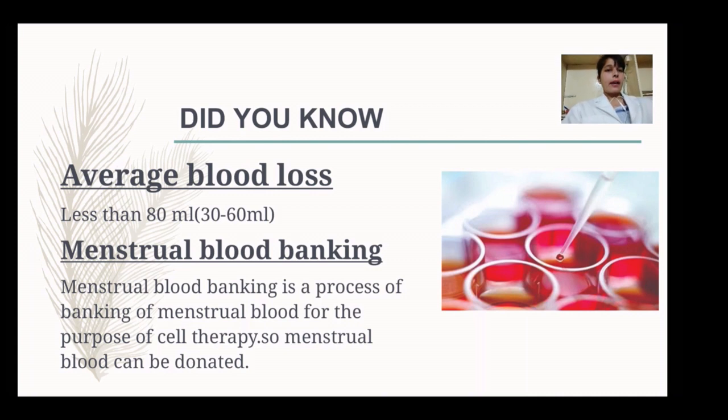Now next, average blood loss. The average blood loss during the whole menstruation cycle is less than 80 ml, or on average we can say 30 to 60 ml.